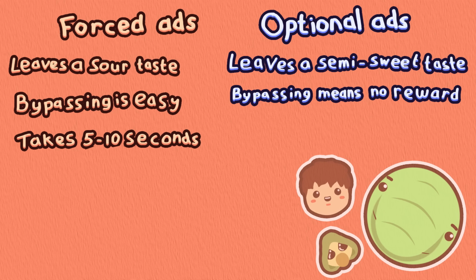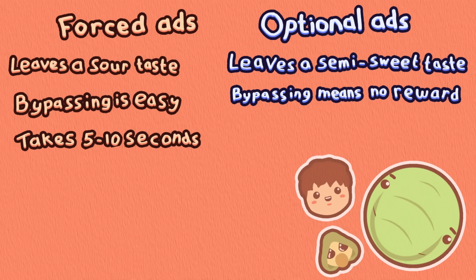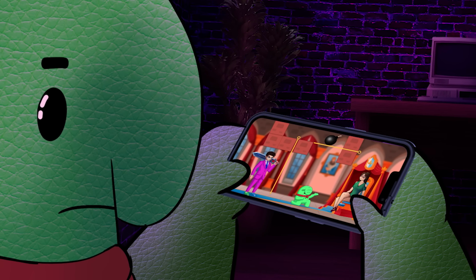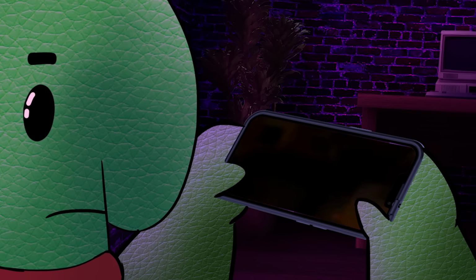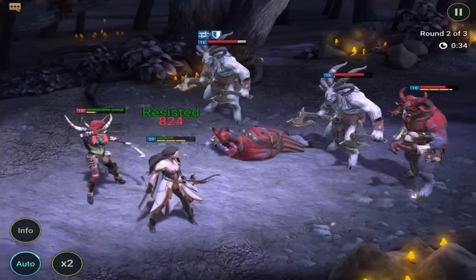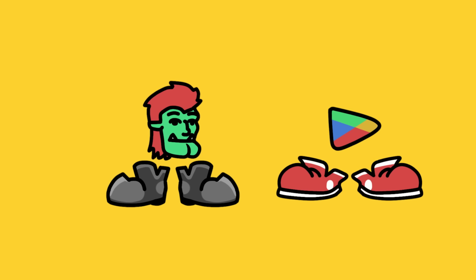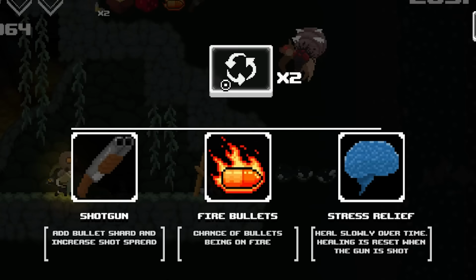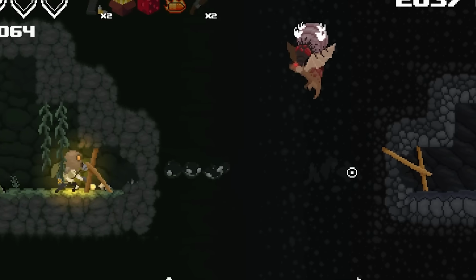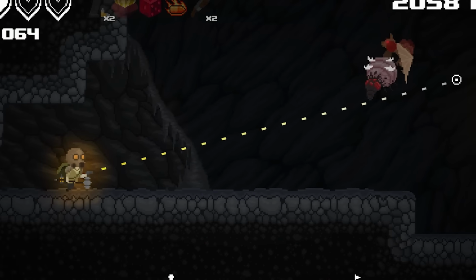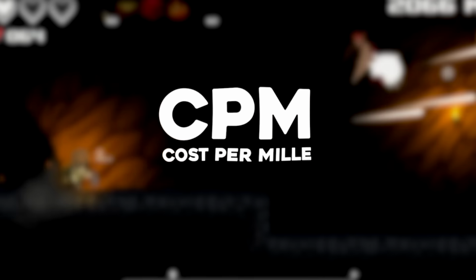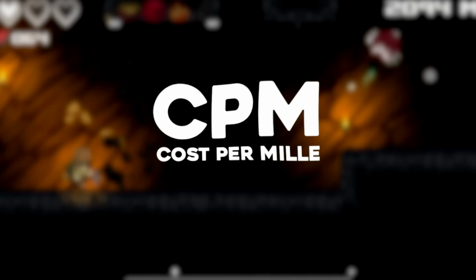Also, a forced ad is generally shorter, or can be skipped, whereas an optional ad is always one of those 30-second ads you can't click away until it's done. Showing off their product for 30 seconds instead of 5 seconds is worth more for a company, so they'll pay more money for it. Generally, this amount is calculated per 1,000 times an ad is shown, and it's commonly known as CPM. So yeah, CPM obviously higher for optional ads compared to forced ads.